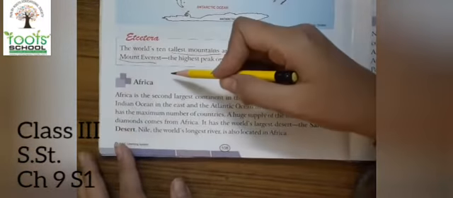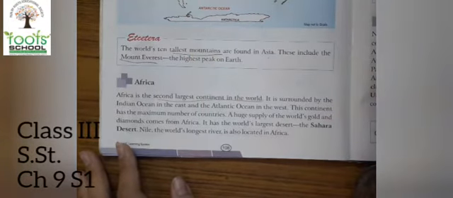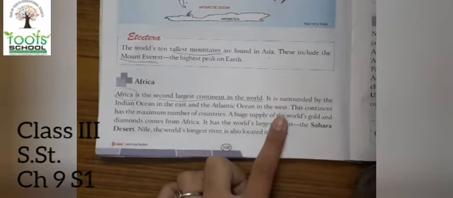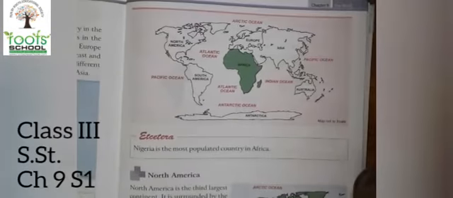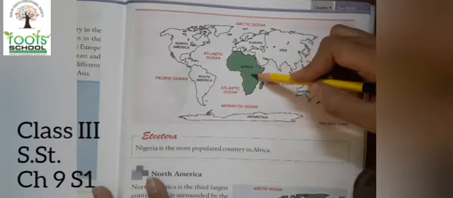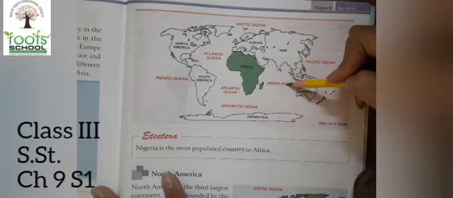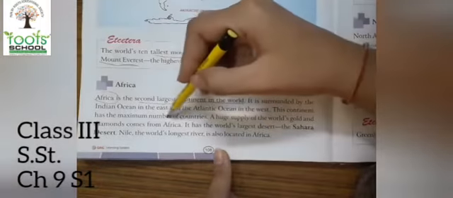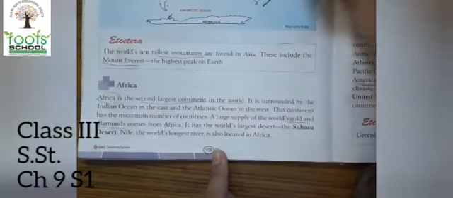Then next we move to Africa. Africa is the second largest continent in the world. It is surrounded by the Indian Ocean in the east and the Atlantic Ocean in the west. The continent has the maximum number of countries. This is the map of Africa. A huge supply of the world's gold and diamonds come from Africa. So Africa is a huge spot for the world's gold as well as diamonds.